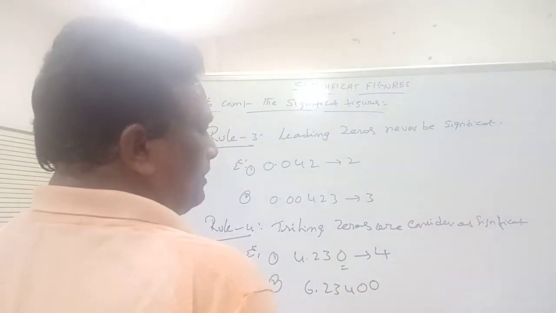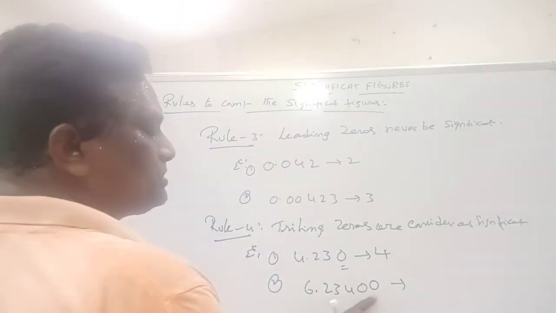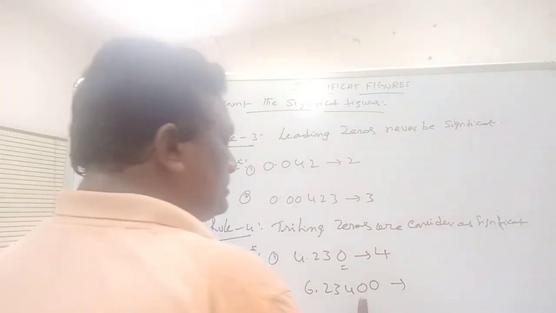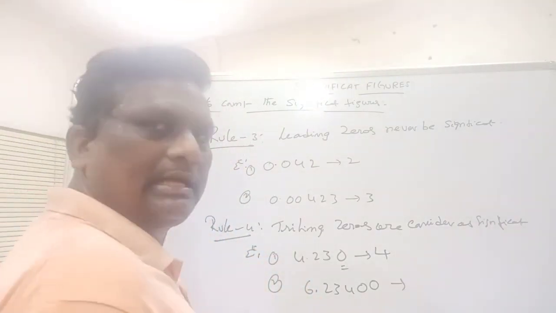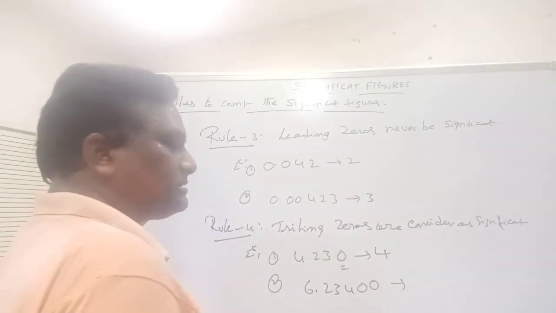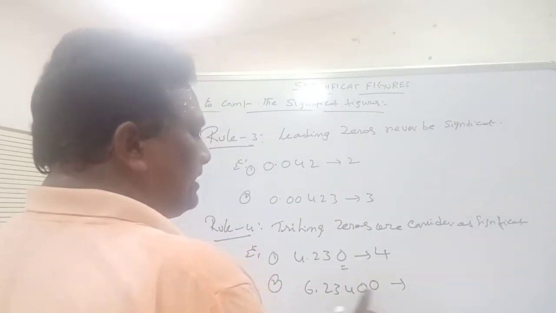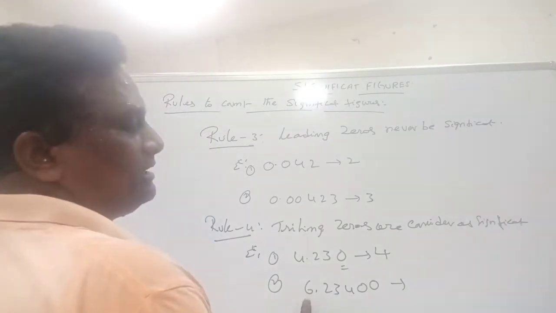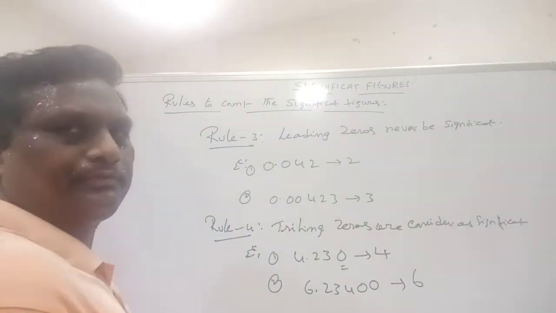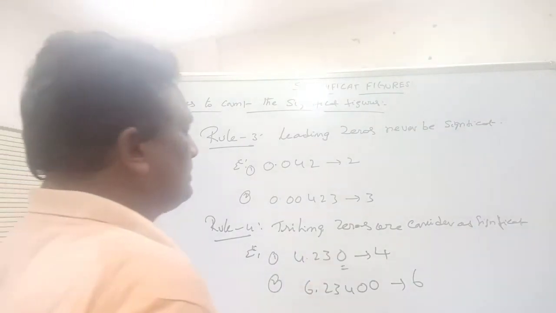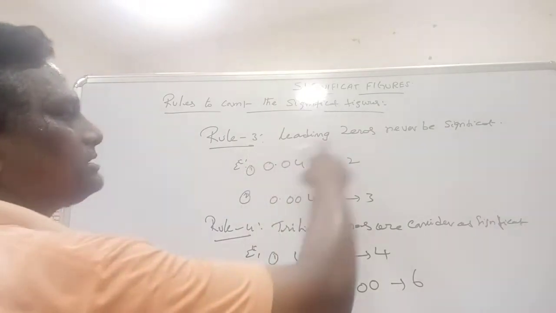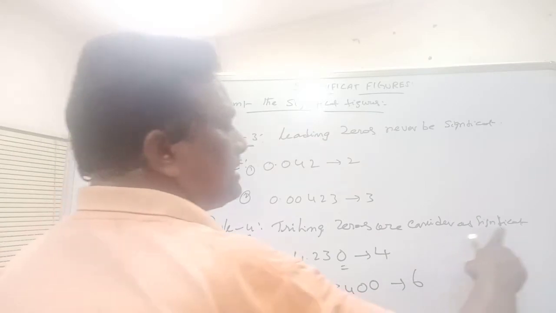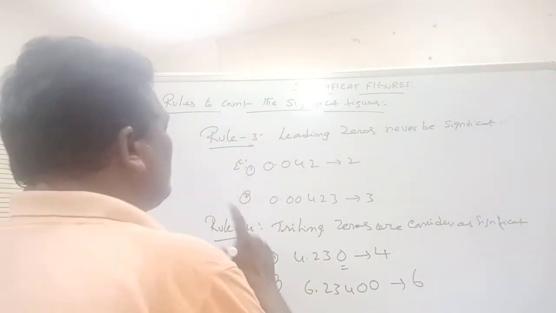One more example I am taking: 6.23400. Here these two are trailing zeros, zeros that exist on the right side. So these two zeros are also considered as significant figures. So the total number of significant figures in the given value is 1, 2, 3, 4, 5, 6. Total 6. So these are trailing zeros. Leading zeros never be significant, that is rule number 3. And rule number 4: trailing zeros are considered as significant.